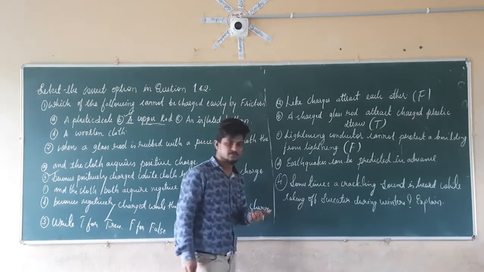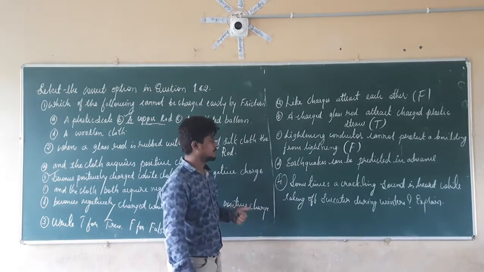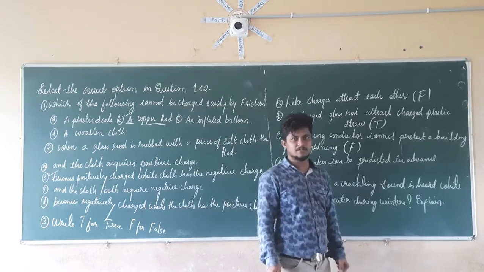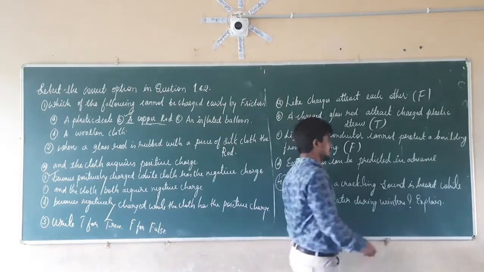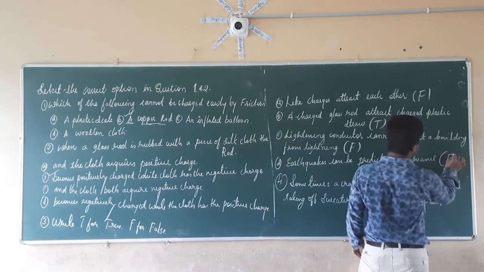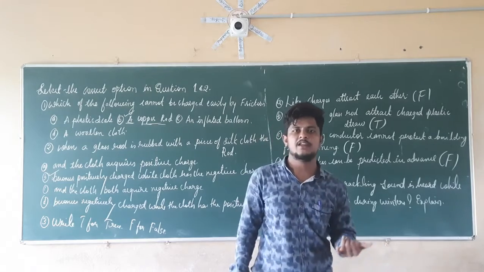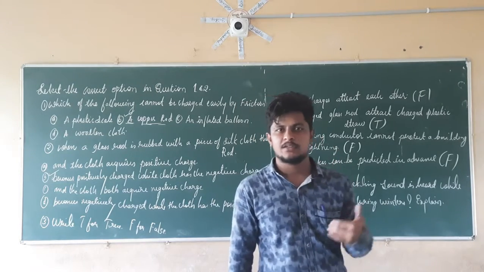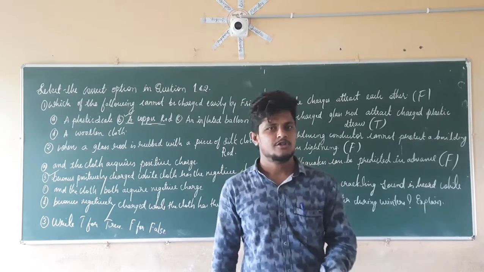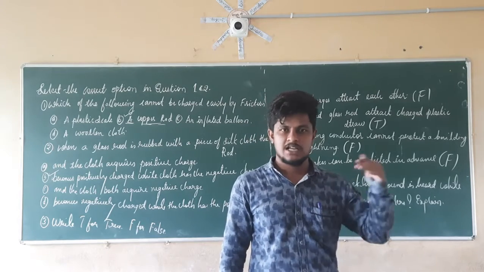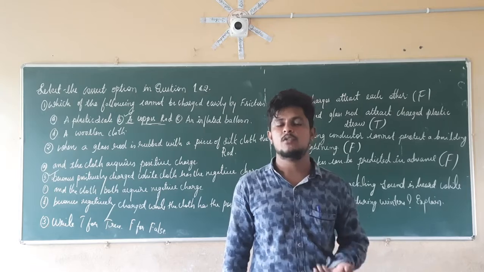Next, statement D. Earthquakes can be predicted in advance. So this statement is also completely false, since we can't predict when, where, or how an earthquake is going to happen. It is not possible to predict the earthquake, but we can say in which area earthquakes are going to happen